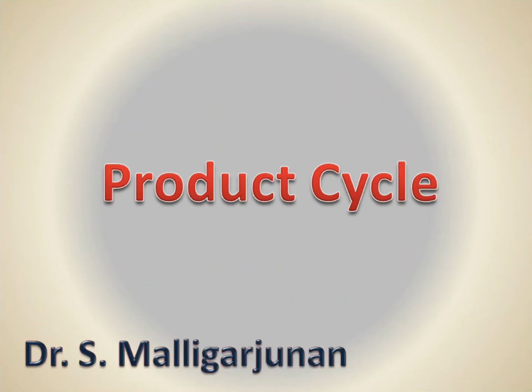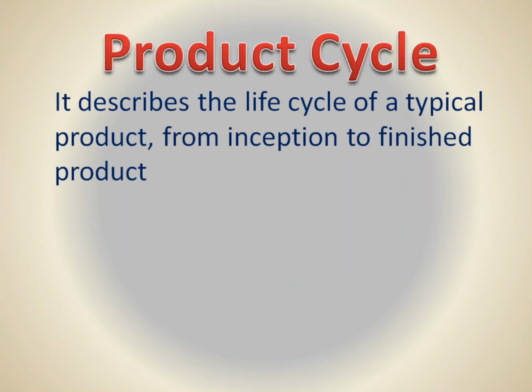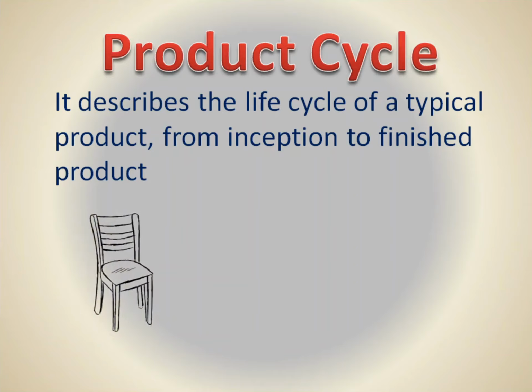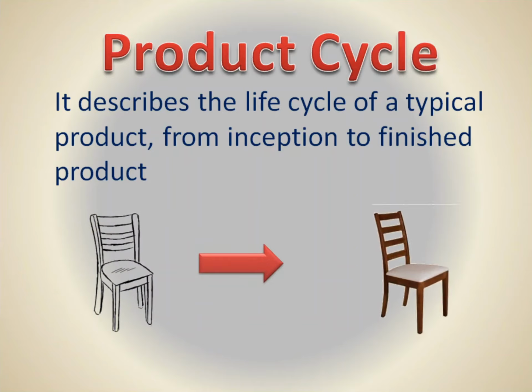Product cycle. What is product cycle? It describes the life cycle of a typical product from inception to finished product. The product to be produced will have to come across various steps during its life cycle.